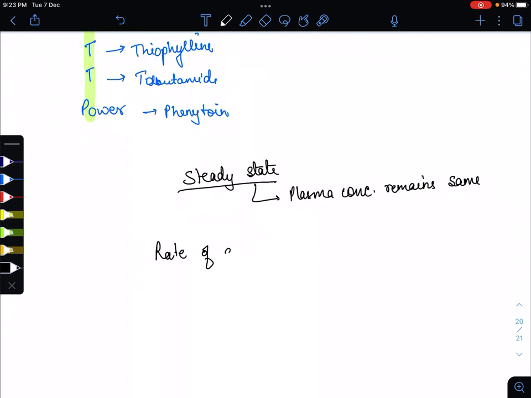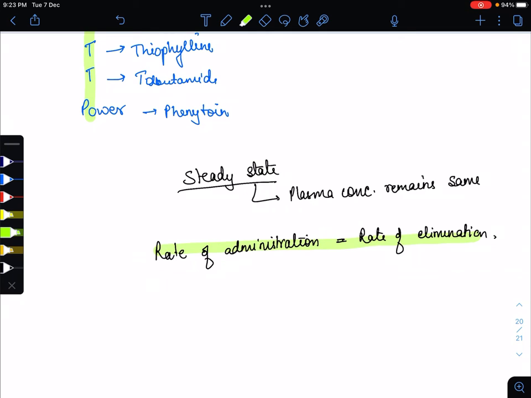So this is what we mean by the steady state, that is, rate of administration is equal to rate of elimination.